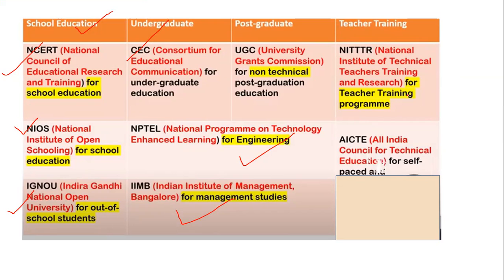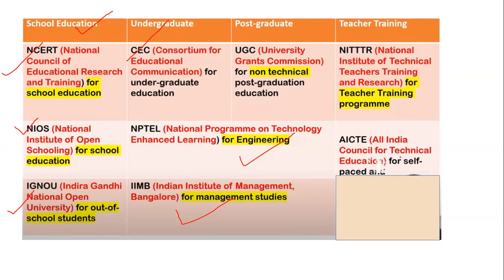And then we have AICTE, basically with the reference to self-paced education or technical education, right? So this particular chart will really help you make sure that you remember the concepts. You have to come back and repeat this very well, properly.